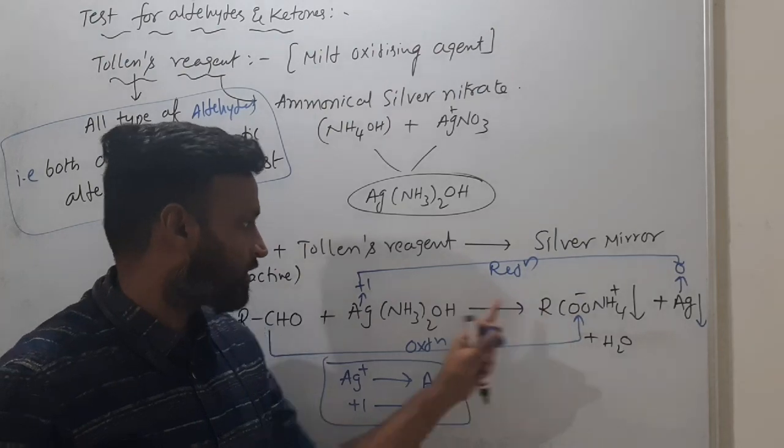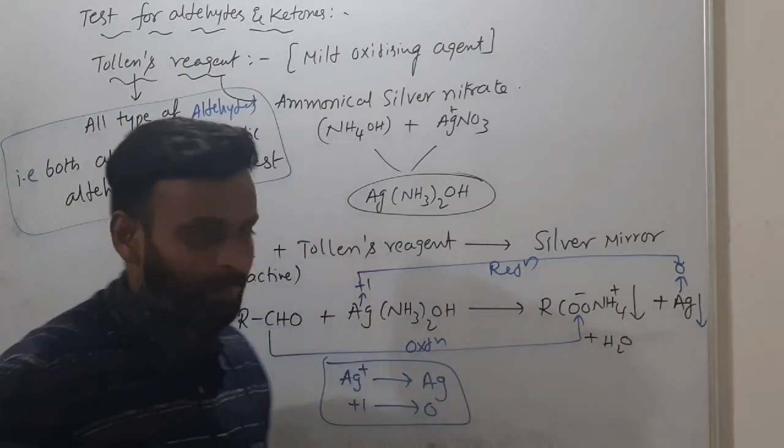During the Tollens reaction, aldehydes convert to carboxylic salts and Ag plus converts to Ag, plus 1 converts to 0.